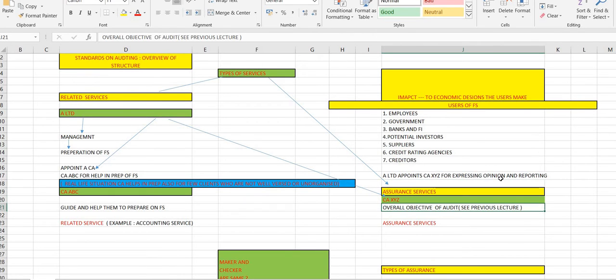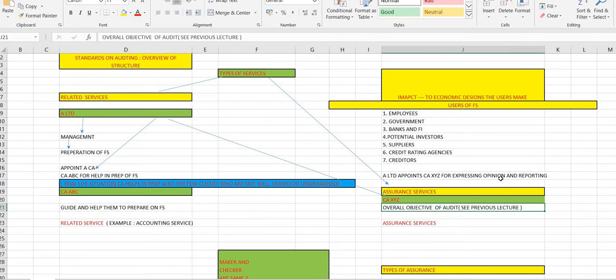Correct. So now what is the overall objective of audit? You have to see the previous lecture. To see that the financial statements are free from material misstatement, to report or express an opinion. To see if the financial statements are prepared in accordance with the applicable financial reporting framework: Ind AS in the case of India, IFRS or IAS in the case of the UK, and US GAAP in the case of the US.